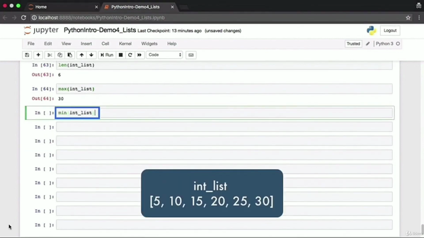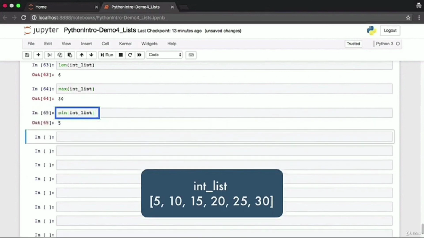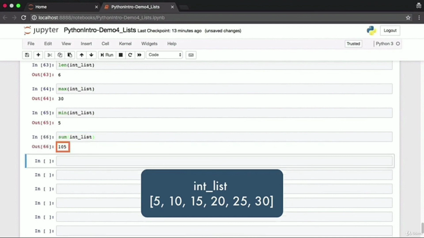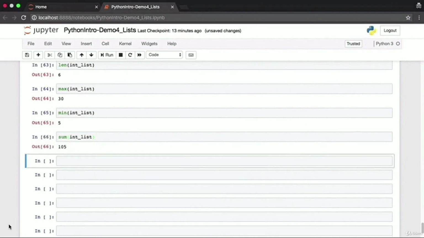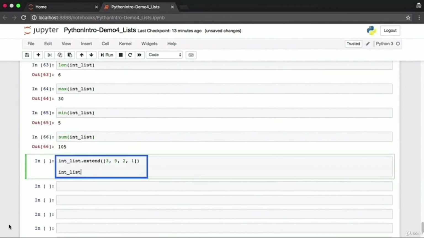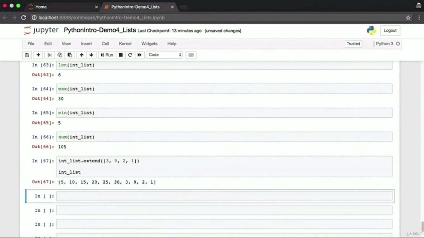Similarly, the min function can also accept a list, and that will give you the minimum value in the list, which is 5. There are other functions such as sum, which work on list elements as well. This will simply sum up all the values in the list and give you the result. The elements in our current integer list are sorted. Let's add some more unsorted elements to the very end by using the extend function. Our integer list is no longer sorted in the ascending order. There are some random elements at the end.